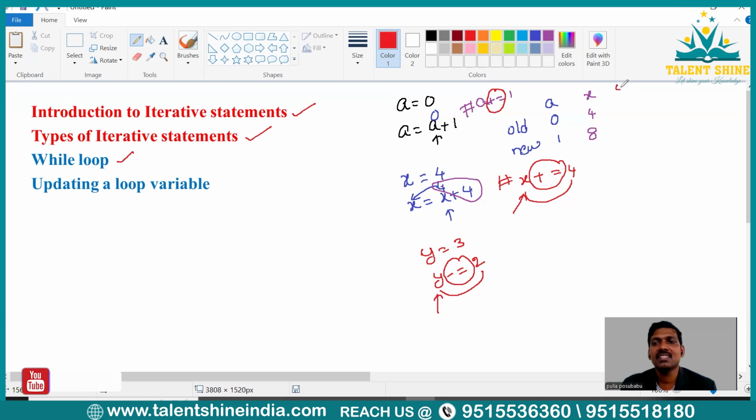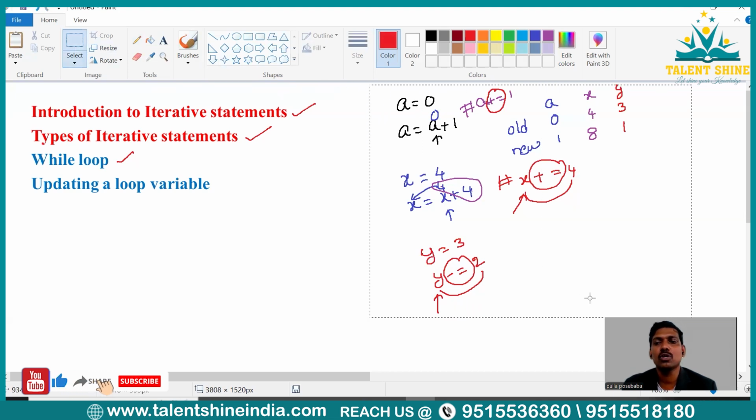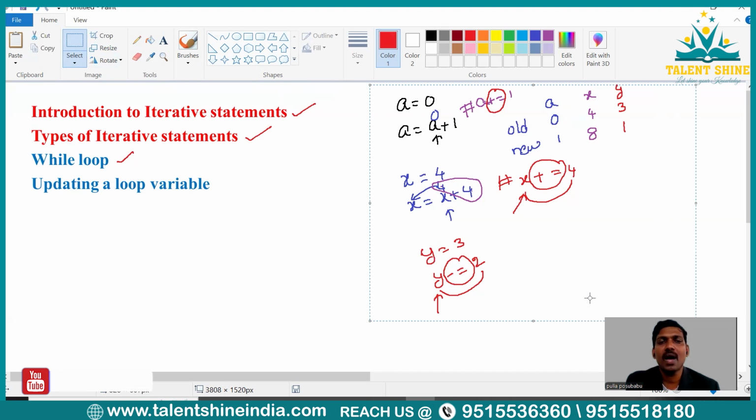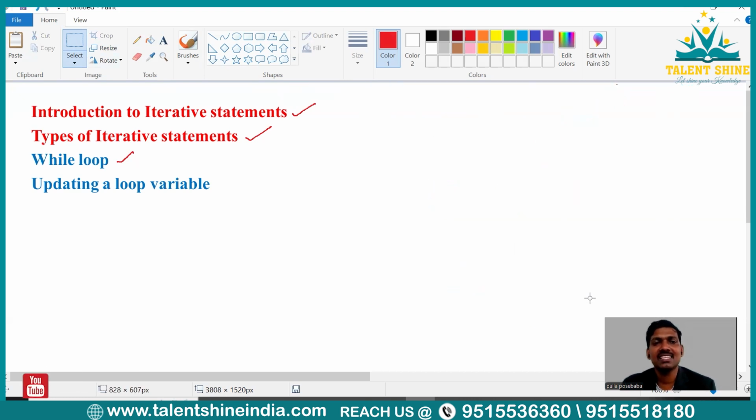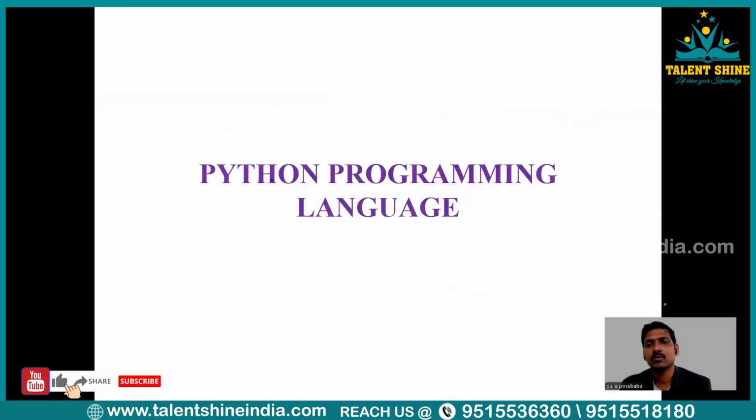Let me write the same thing here: the old value of y is 3, and the updated value of y will be 1. I hope everybody is clear with updating a loop variable, which will really help you while we are writing code using while loop. Now let's go back to the presentation and see the syntax of while loop.